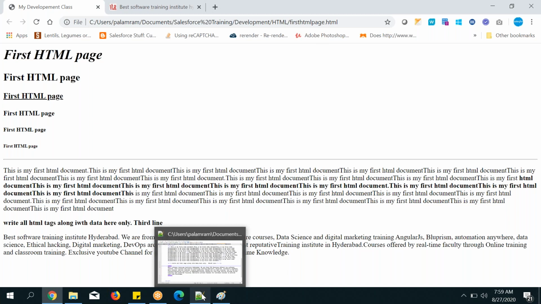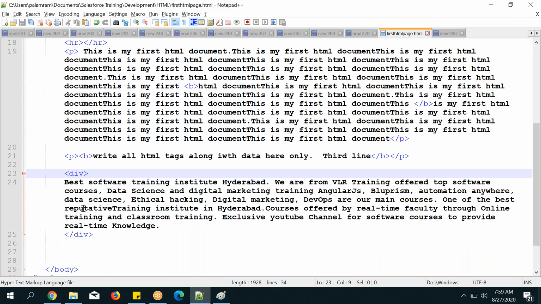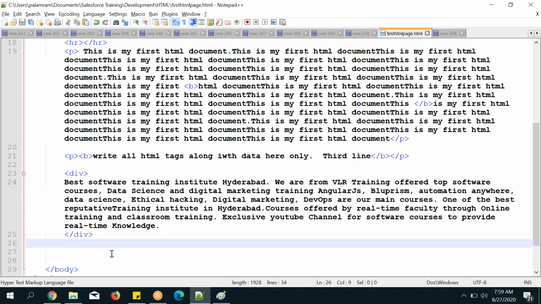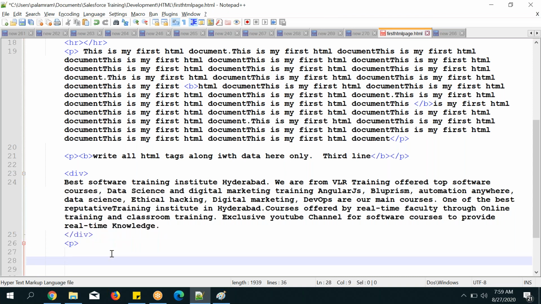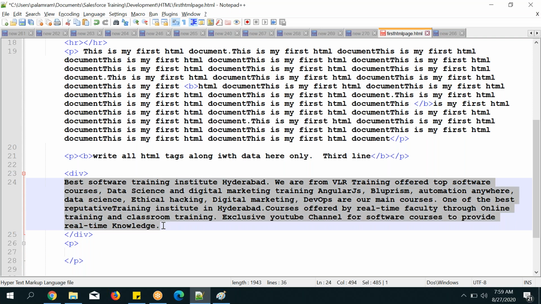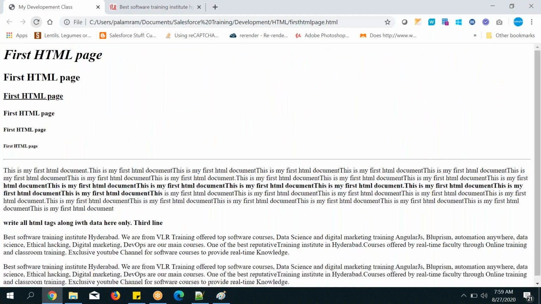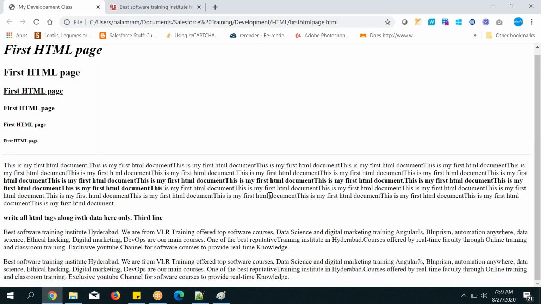So now you can see the same text. Let's put it in the paragraph tag also, no problem. Some people may have a question: what is the difference between the paragraph and div? That's what I'm showing. So let's go to inspect.